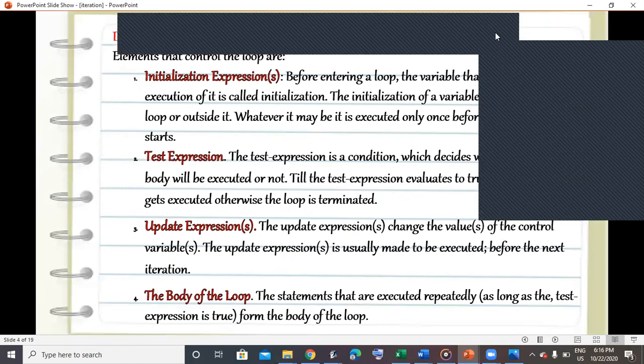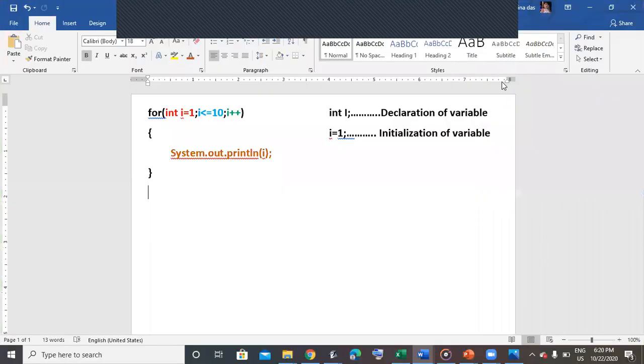So let us see some examples of this initialization. Now you can see I have written a for loop. First you need to understand that int I means declaration of a variable. Declaration of a variable is different from initialization. Declaration of a variable means you are associating a variable and defining what type of data type it can hold, what kind of values it can hold, and what are the associated functions that can occur on that variable.